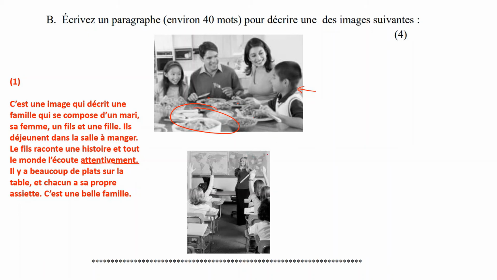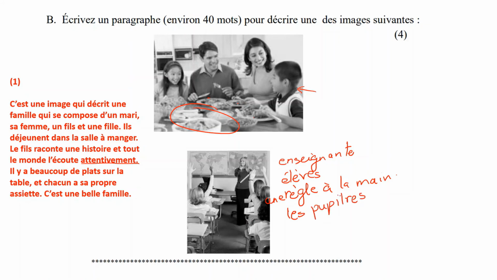Then, if you want to talk about this picture, what are some things you could talk about? You can say enseignant because there is a teacher, she is female. Les élèves are the students. Then you can say she has a ruler in her hand. Elle a une règle à la main. Then you can say they're sitting at their desks. How do you say their desks? Les pupitres. She is standing in front of her desk. Now the teacher's desk is called le bureau. Elle est debout devant son bureau. She's standing in front of her desk.